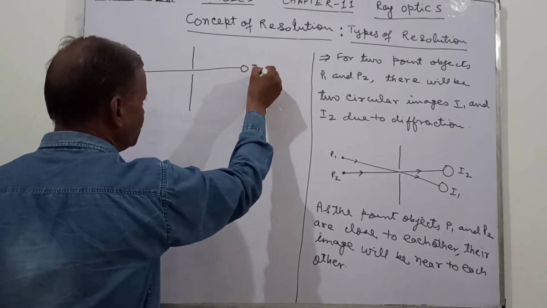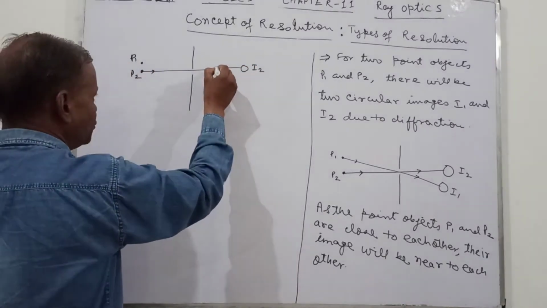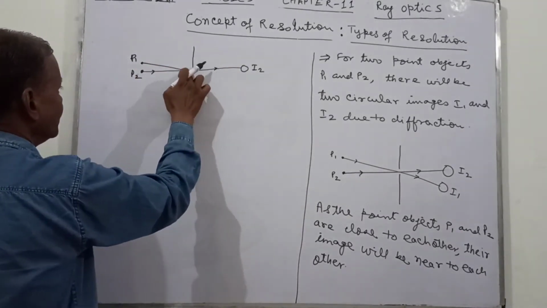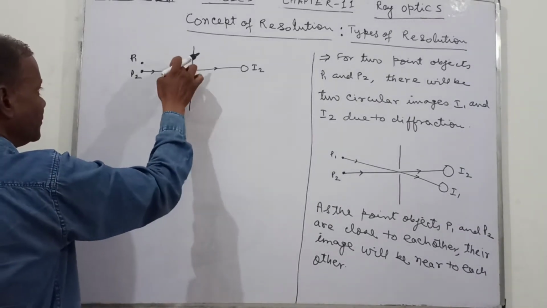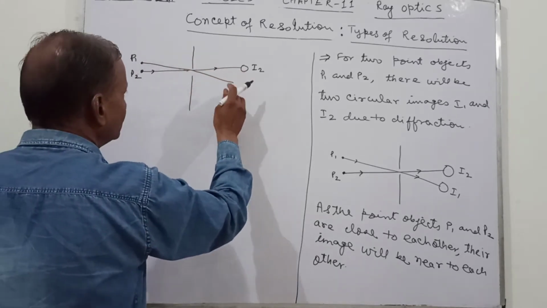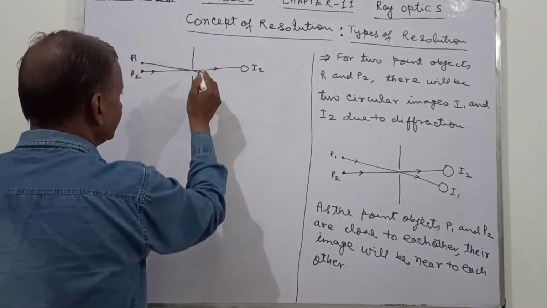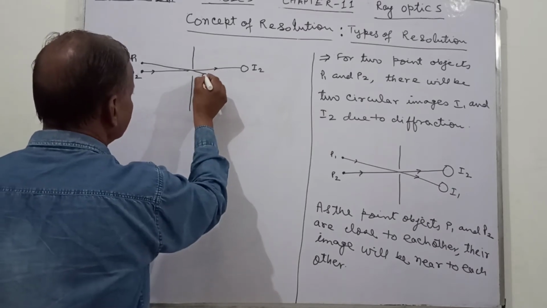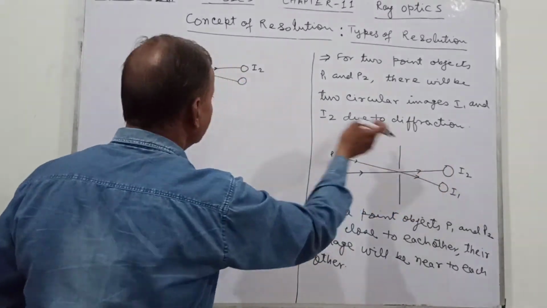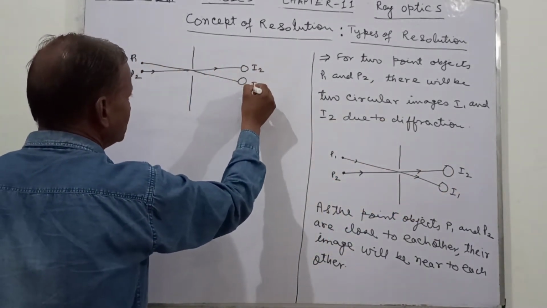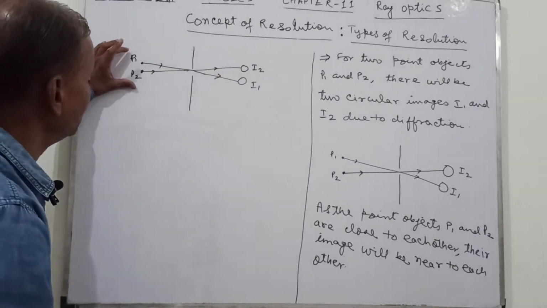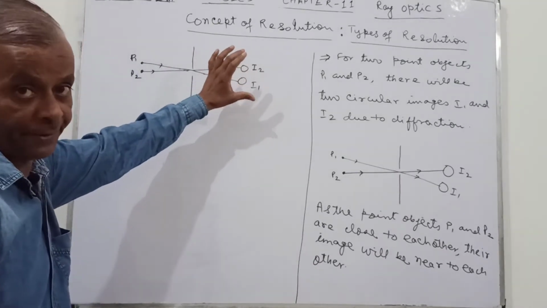This is now I2 of P2 and that of P1. They were far away and now they are close. This is now your I1. अब इनको अगर हम और भी नजदीक लाते जाए तो क्या होगा? There will be overlapping.